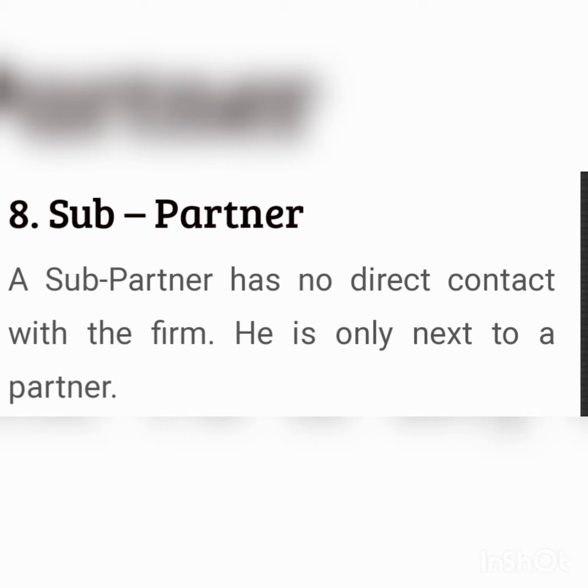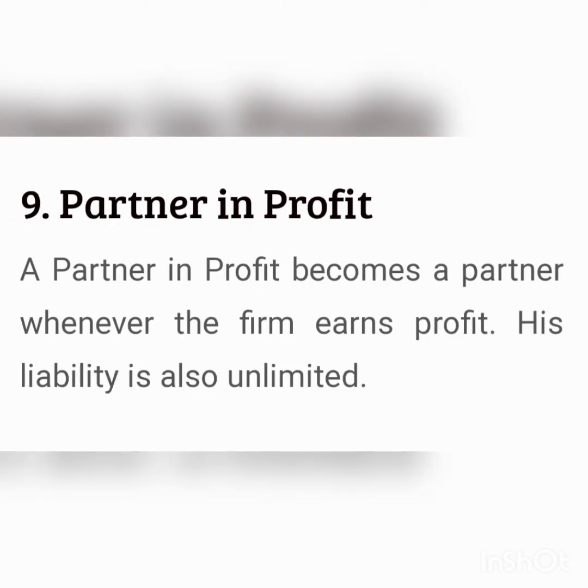Another type of partner is subpartner. Subpartner has no direct contact with the firm. He is only next to a partner. Last type of partner is partner in profit. A partner in profit becomes a partner whenever the firm earns profit. His liability is also unlimited.